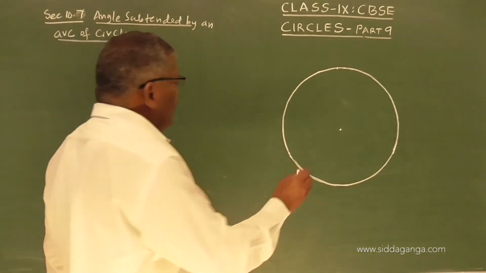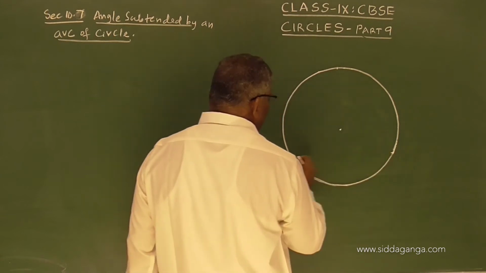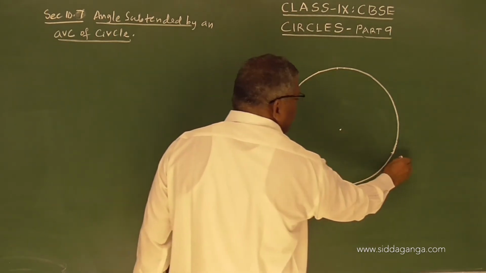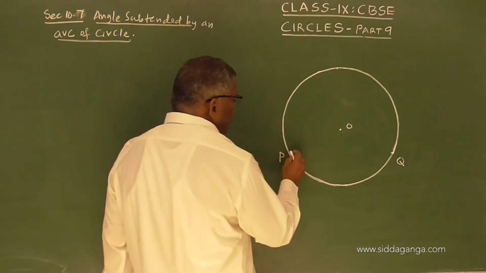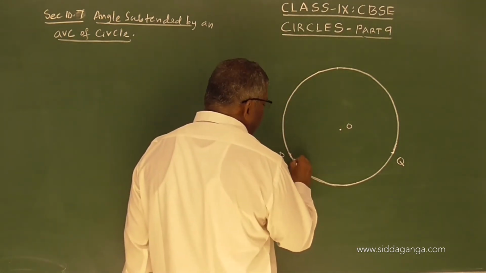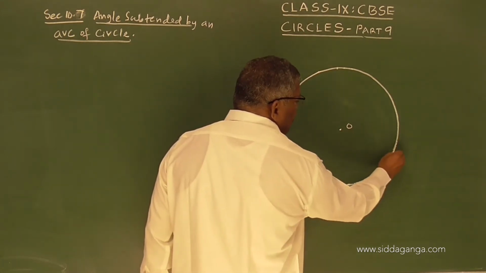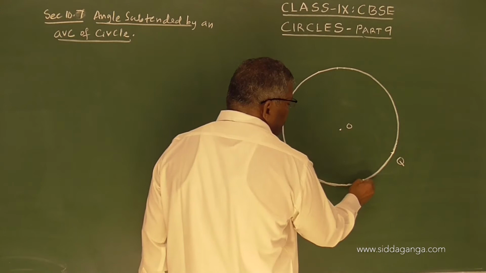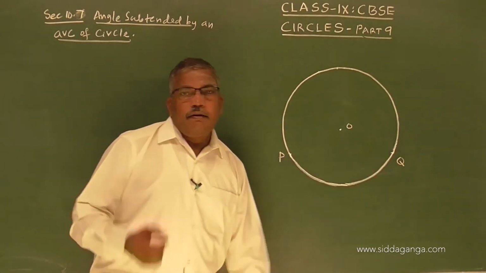See, suppose we have two points P and Q, and this is the origin. If I refer to the PQ arc, it is the minor arc from here to here.